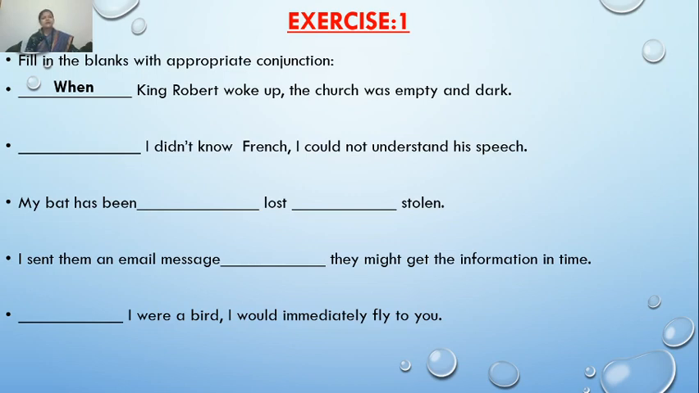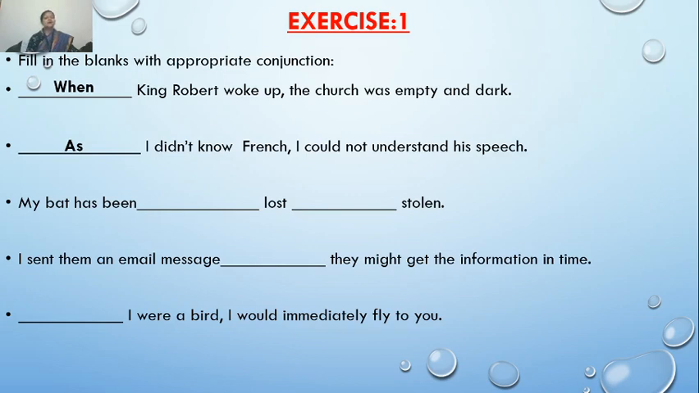Now look at the second sentence. Dash, I don't know French. I couldn't understand his speech. Yes, I don't know French. I couldn't understand his speech. So what could it be? Which conjunction is appropriate to fill this blank? That should be as. As I don't know French, I couldn't understand his speech.